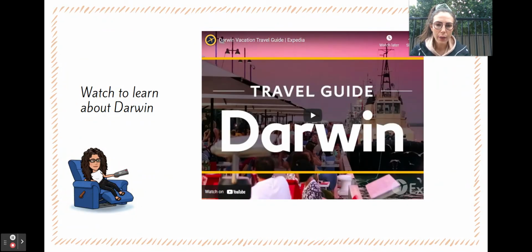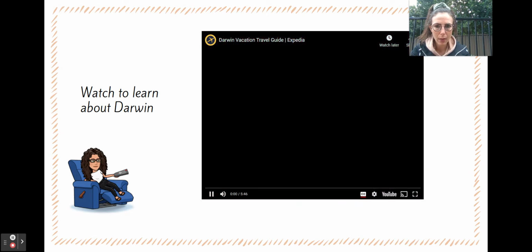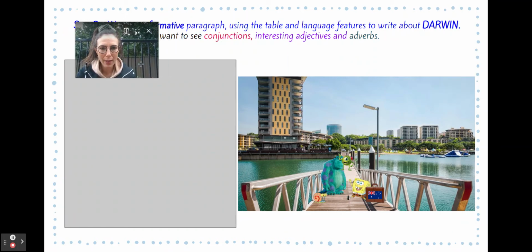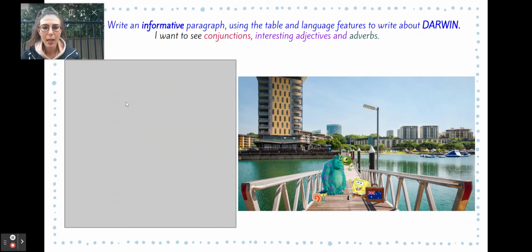Here is a short video that will give you some further information about Darwin to assist with your writing. And then your job is to write an informative paragraph that tells us all about Darwin. Okay, so I should say Darwin is the, okay, Darwin has. The natural landmarks of Darwin include. I want to see specific information about Darwin. And this is a popular place in Darwin you might be able to find as well, where Sally and Mike are providing this specific information.